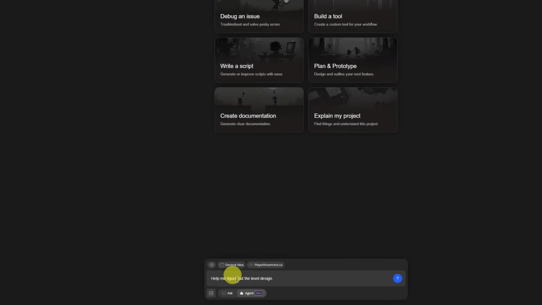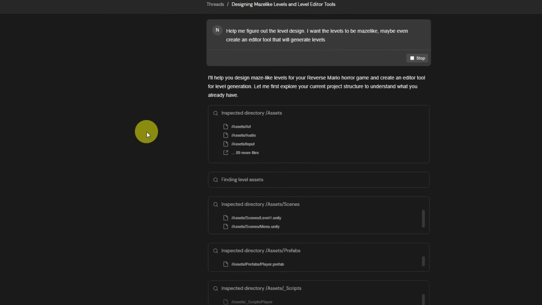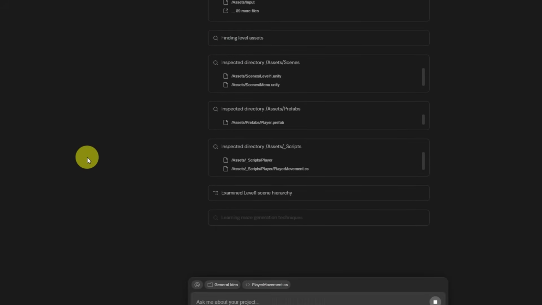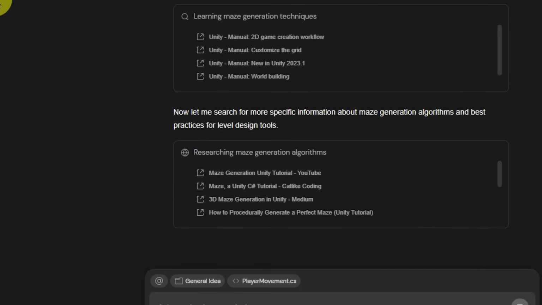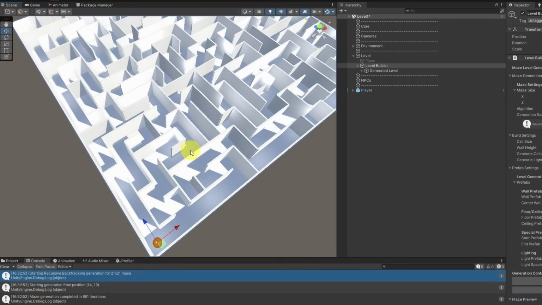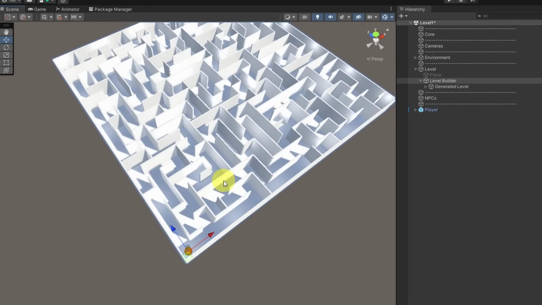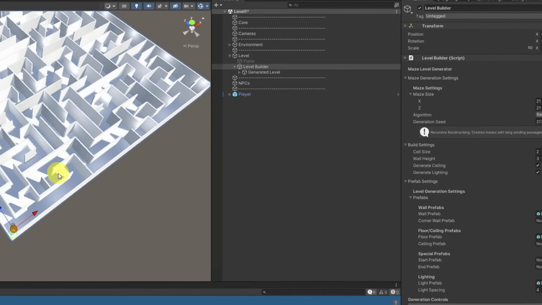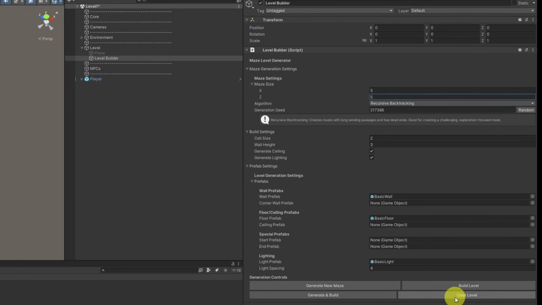First, I let Bezi do the heavy lifting and build the basics of level generation. And the cool thing about it, as you can see, first it's gonna analyze the project, then it's gonna do some external research based on Unity manuals and even YouTube videos. And this is what the first version looks like. I have to say that I don't like that the hallways are too tight, that might cause the player to get stuck when running away, but other than that, it's pretty great. But now let me start adding rooms, Mario himself and some patrol points so that he walks around the maze.